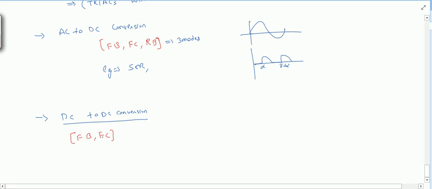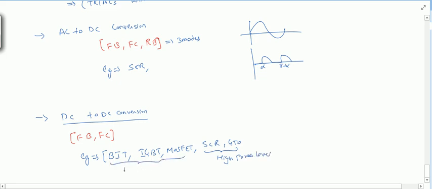Examples of the devices used are BJT, IGBT, MOSFETs. In chopper we will use these. ठीक है, DC to DC conversion means what? Chopper. ठीक है, SCRs भी use कर सकते हैं for high power levels. SCR, GTO will be used for high power levels, and these will be used for high switching speed.